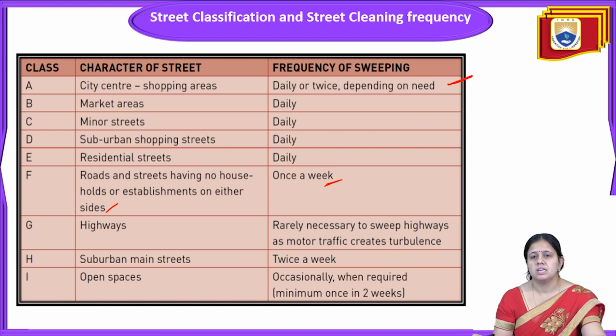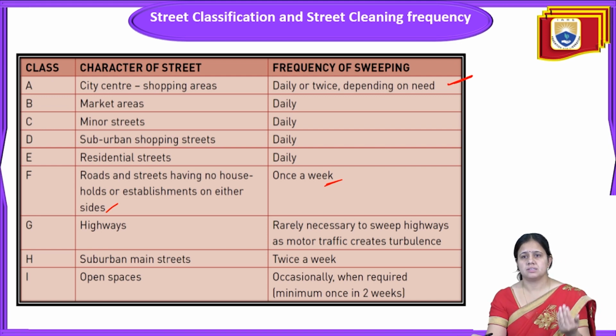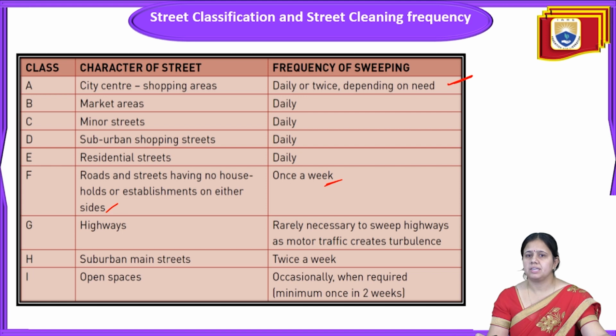Suburban main street, cleaning will be twice a week. Same in case of open space, occasionally when required, minimum once in 2 weeks. So if some open space is there, like a field or some open area, the cleaning frequency is occasionally, or minimum once in 2 weeks.